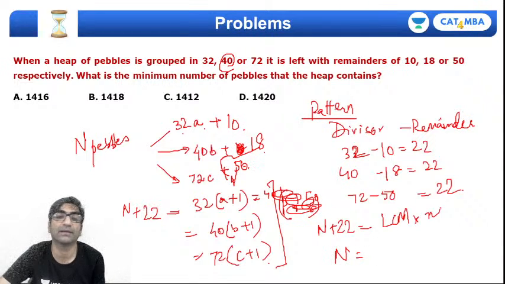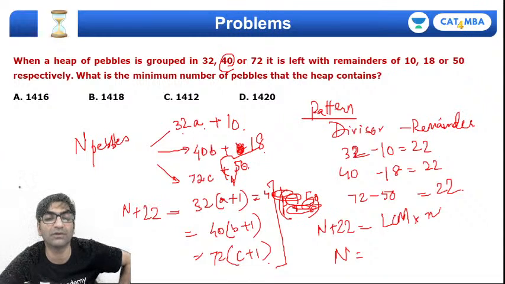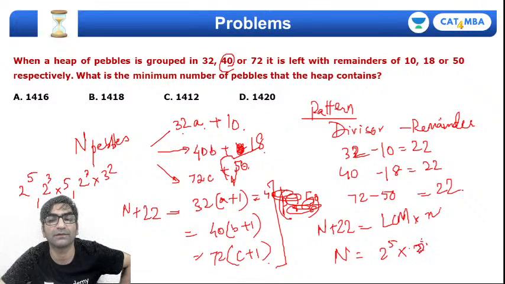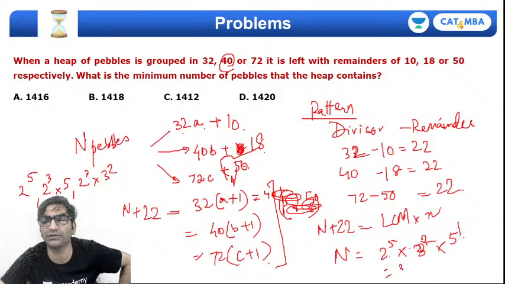So n becomes... अब LCM निकाल लेते हैं पहले. 32 is 2 power 5, 40 is 2 cube into 5, and 72 is 2 cube into 3 square, right. So clearly LCM would be 2 power 5 into 3, तो 3 का भी स्क्वायर ही आ रहा है ना, हाँ स्क्वायर ही आ रहा है, और 5 तो एक ही बार आ रहा है. So 2 power 5, 32 into 9 into 5.